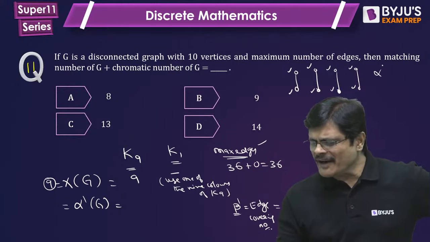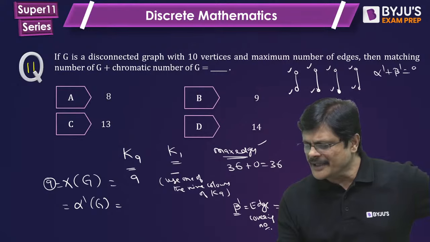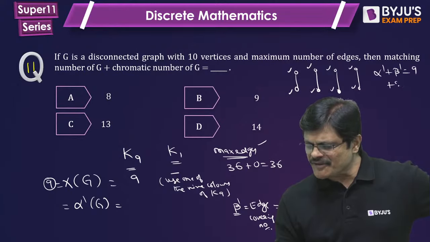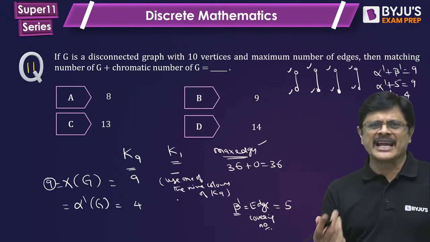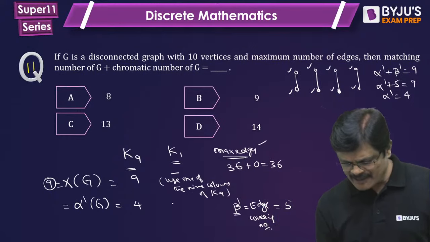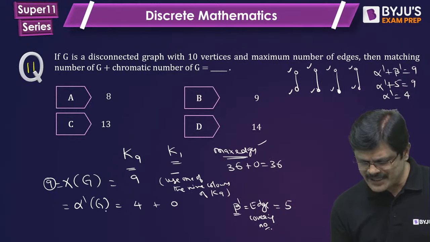But you know alpha dash plus beta dash is equal to 9. Because beta dash is 5, alpha dash will be 4, my dear friends. That is, the matching number for this will be 4. For K1, there are no edges, matching number will be 0. So 4 plus 0 is the matching number.